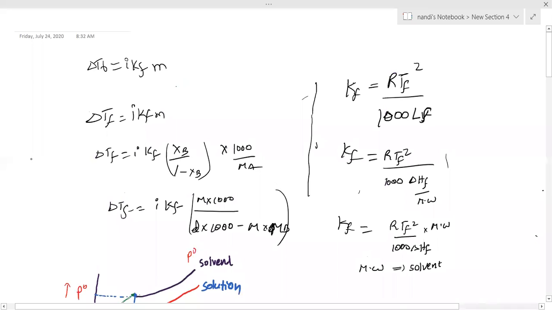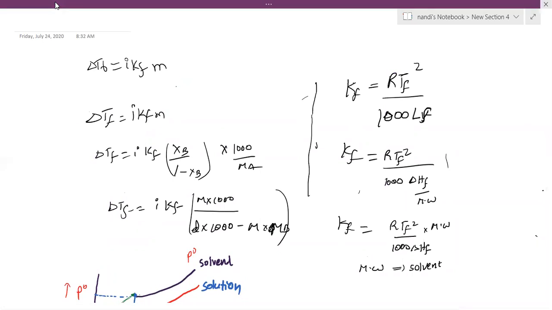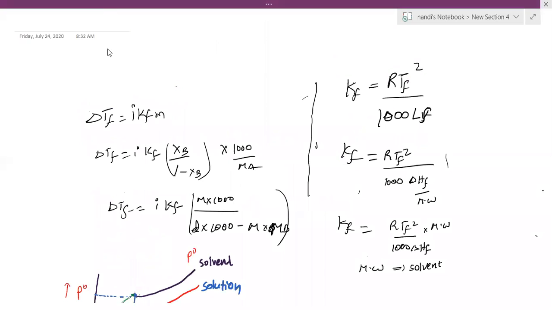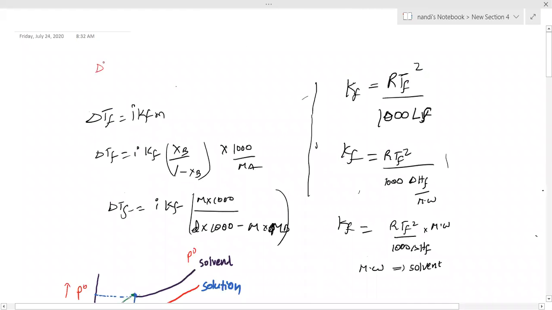Note down all the formulas first. Delta TB formula: what is delta TB? Delta TB equal to i into KB into m.